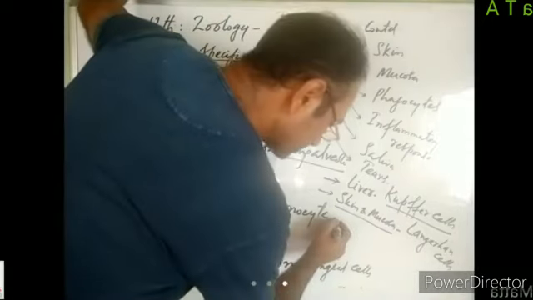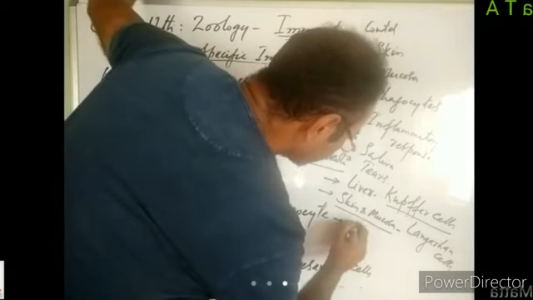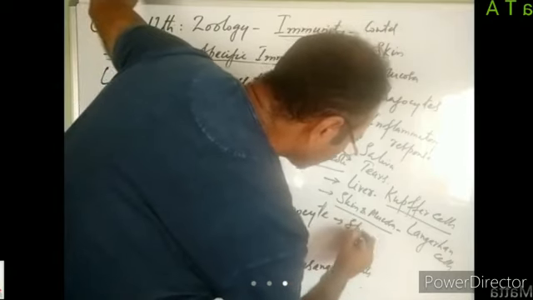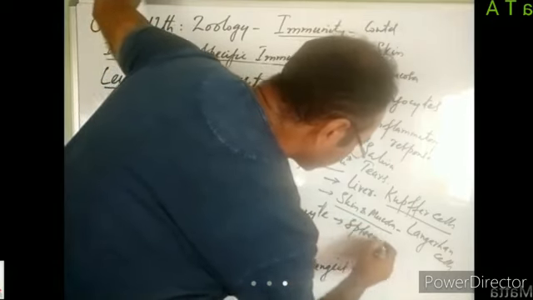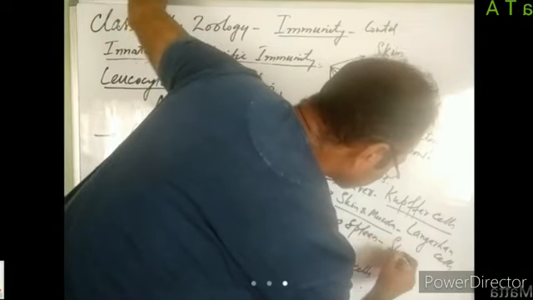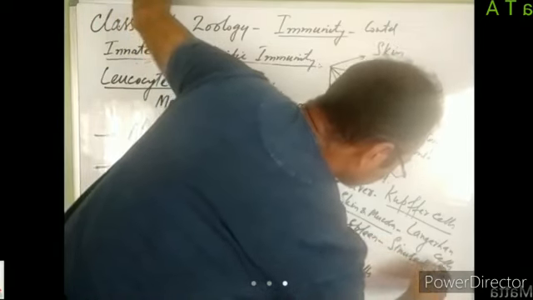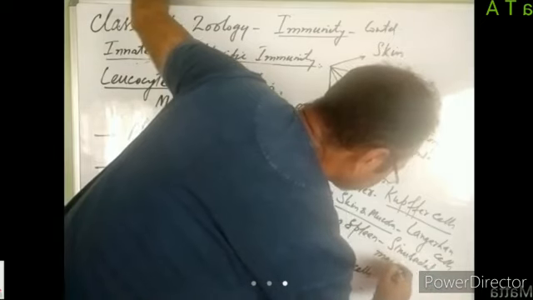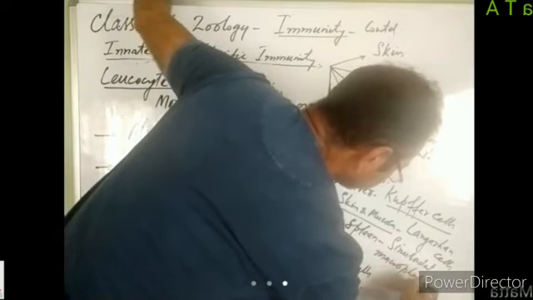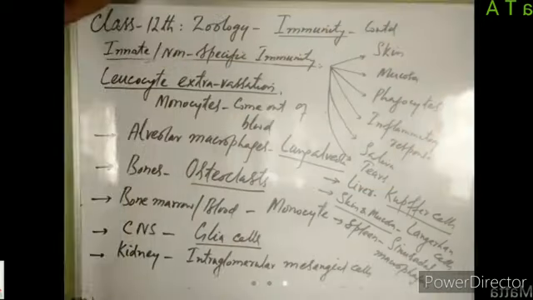Similarly, some monocytes reside in spleen. They are known as sinusoidal macrophages. Right? So in this way,